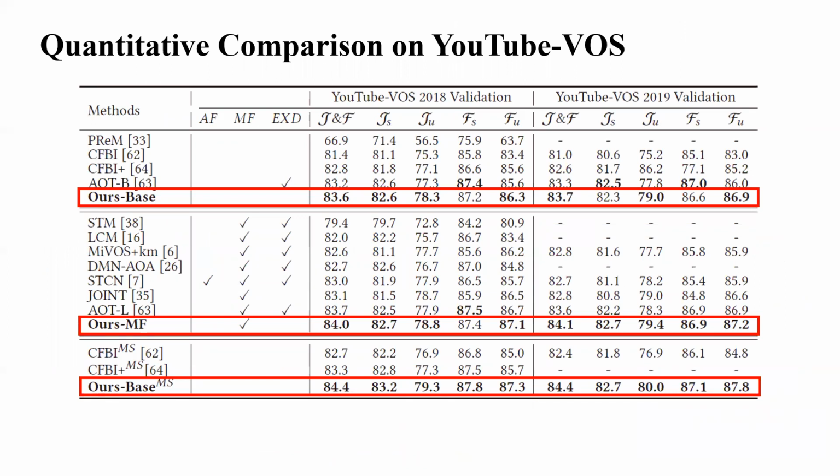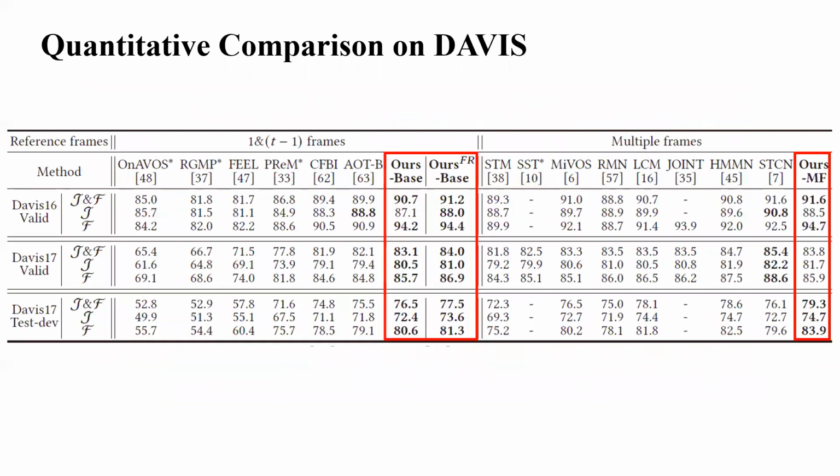Then we show the experimental results in the following. The comparison between our method and other state-of-the-art methods is shown above. Our model outperforms all the previous SOTA methods even without using any external data. Our method stands out under various evaluation metrics, especially on unseen categories, which demonstrates the great generalization ability of our method. We also show the comparison on DAVIS. Our model also achieves much better performance, especially on the challenging DAVIS 17 test-dev split.